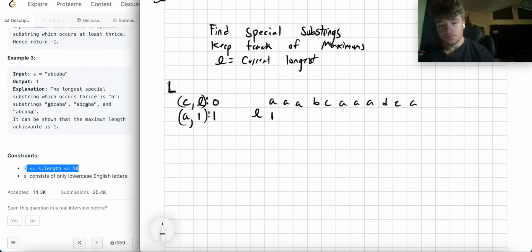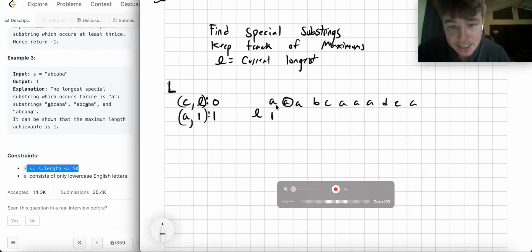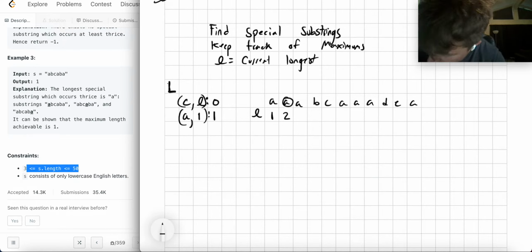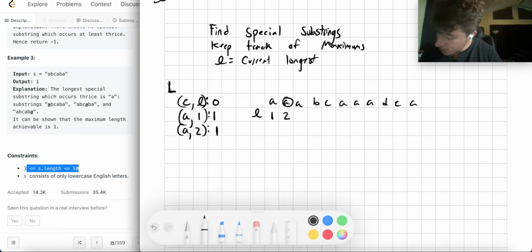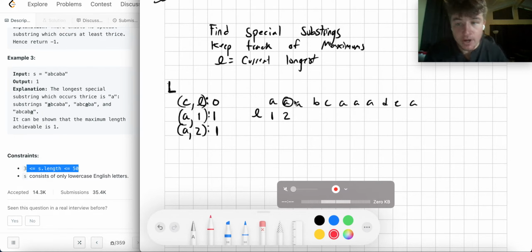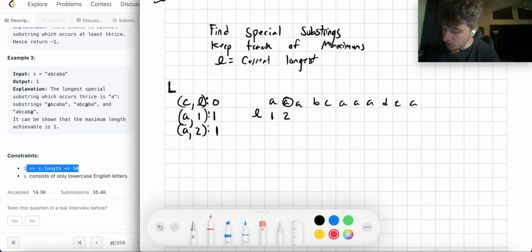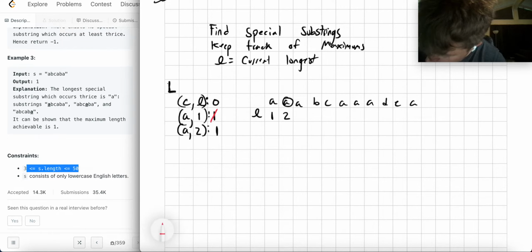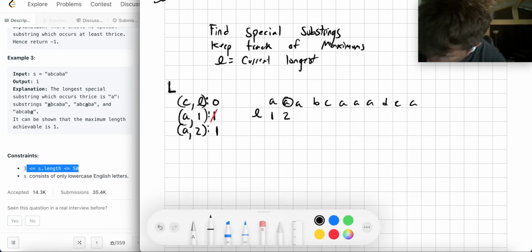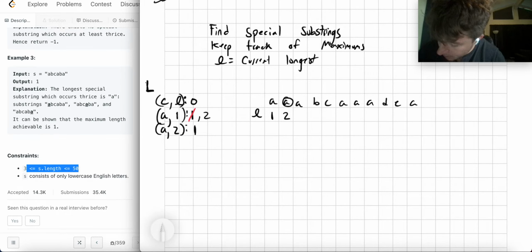equals 1 now. Then I go to this next A, and I say, okay, can I attach myself to the previous thing and stay special? Yes, I can. So this would become 2. So now I have a case where I have A2, and that equals 1. And I can also say that, well, this A alone, if I can create something with 2, I can also create something with 1, right? And 3, and so on and so forth. So that means that this becomes 2. And I'm going to cross it off to signify that I'm modifying this.